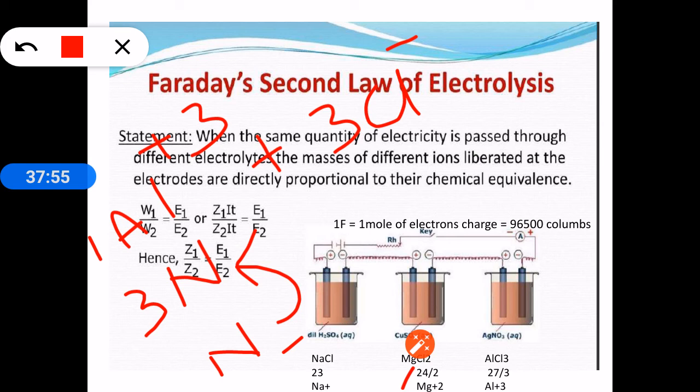It means 1 Avogadro number of electrons will neutralize not the total 1 mole of aluminium, but it will neutralize 1/3 of the aluminium weight, because each is having plus 3 charge. So it will not neutralize complete 1 mole of aluminium, but only 1/3 of aluminium.